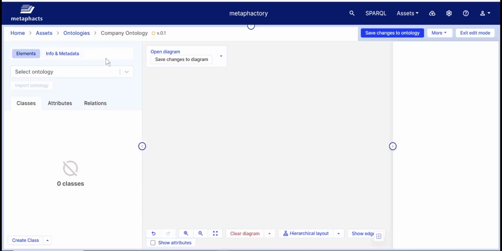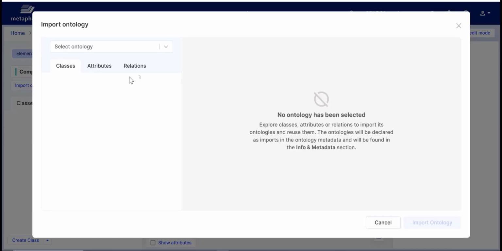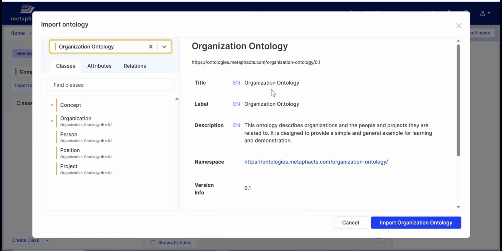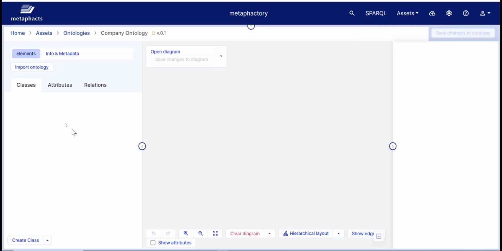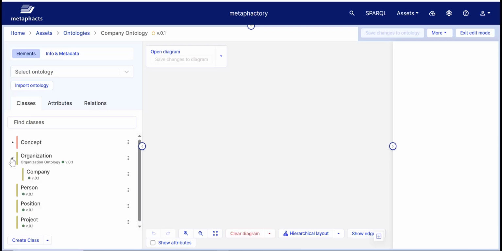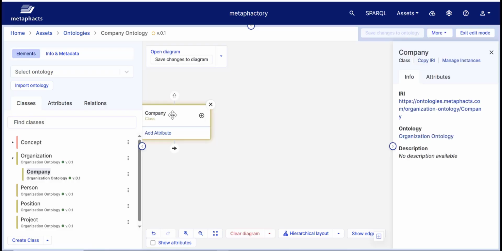Once we've taken care of the metadata, we are ready to start building our ontology. We'll first add the class we will be extending from the organization ontology. For this, we will need to import this ontology into the context of our newly created company ontology. Then, we can drop down from the left panel the imported classes needed for the company ontology. We will be extending the company class, so let's drag that class onto the canvas.